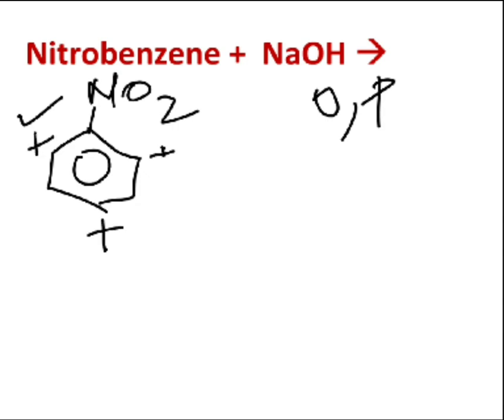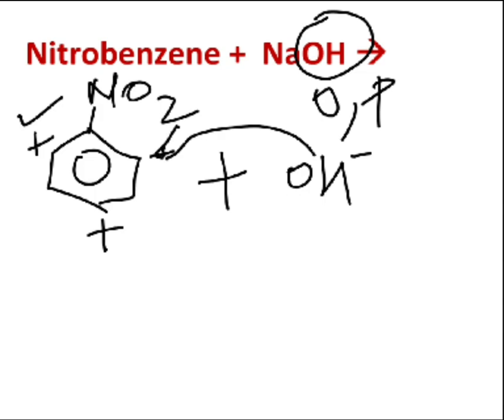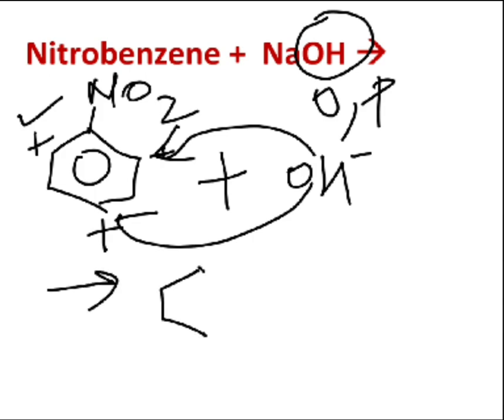Because of this, when nitrobenzene interacts with strong nucleophiles like the hydroxide ion of sodium hydroxide, it can easily attack at ortho or para positions, right?